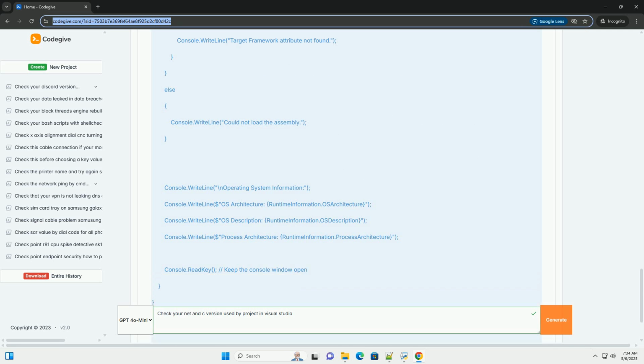4. Using compiler version, less precise. While not a direct measure of the C++ standard, the compiler version often gives you an indication of the standards it supports. However, relying on the compiler version alone is not recommended, as compilers can be updated to support newer standards while still using the same version number.